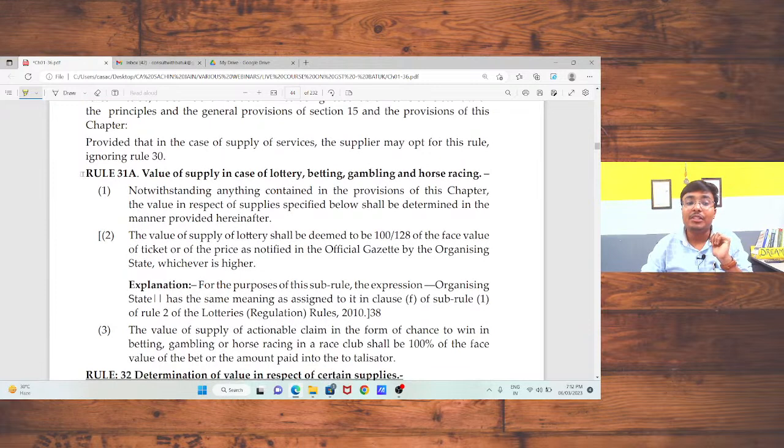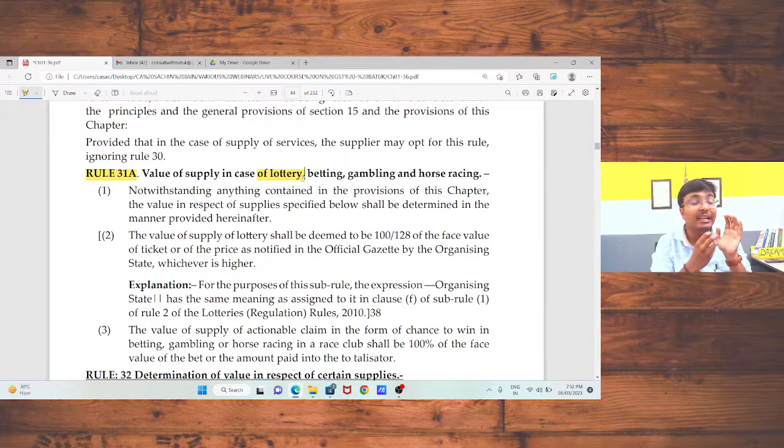Now we are going to discuss certain specific rules which will be applicable in certain specific situations. That is rule number 31A, which will be applicable in case of lottery, betting, gambling. In case of lottery, we all know that the pricing of lottery will be decided by the state government, and the running will also be in the hand of the state government. In that case, what is the value of supply?